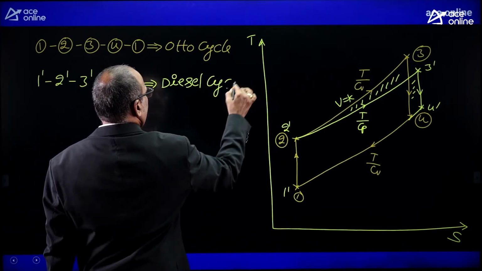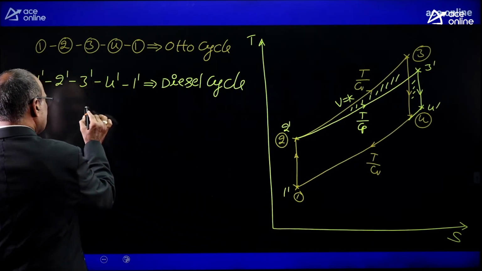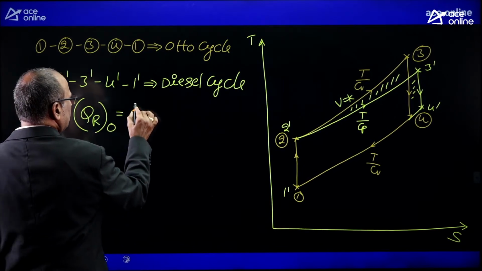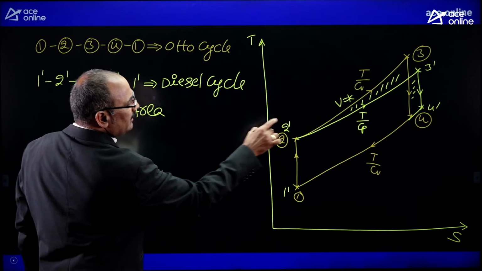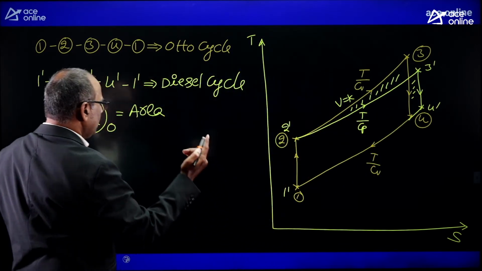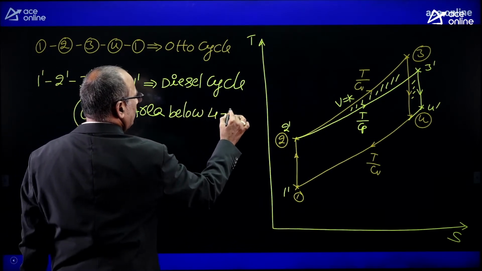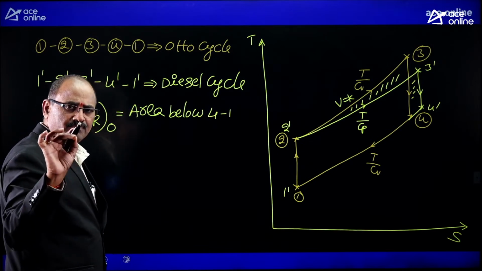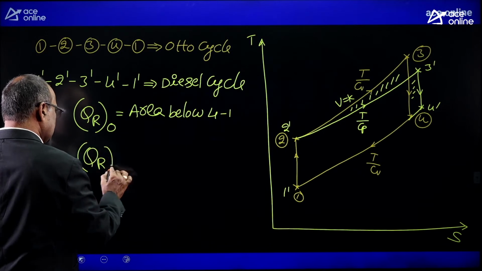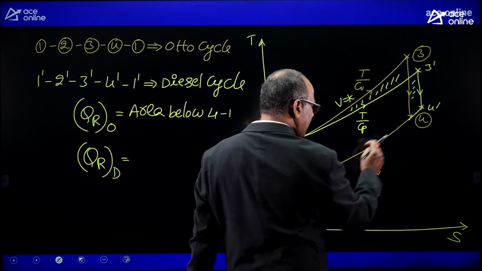Now for the Otto cycle, 4-1 is the heat rejection curve, and the area below 4-1 is the heat rejection for Otto cycle, whereas the heat rejection for diesel cycle is represented as 4-1 dash.